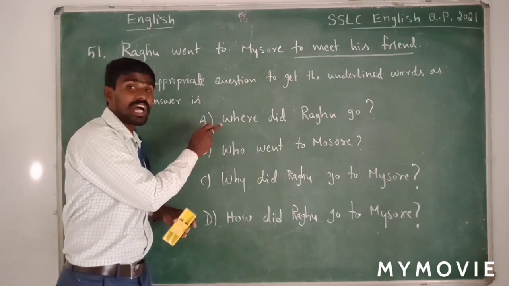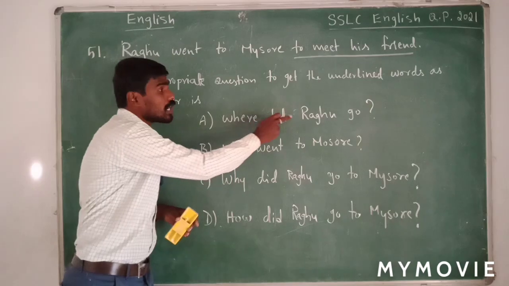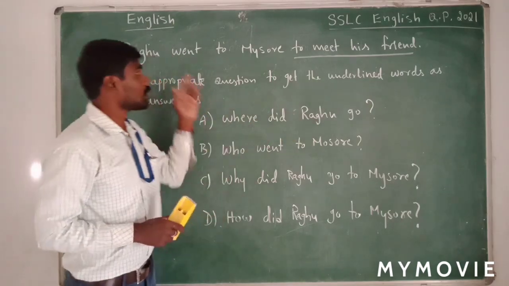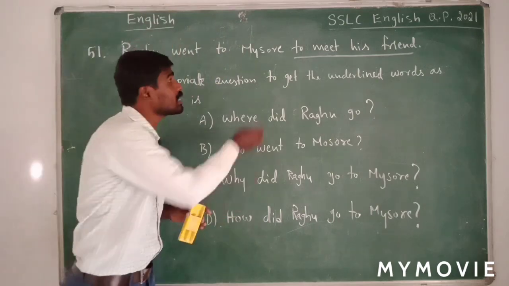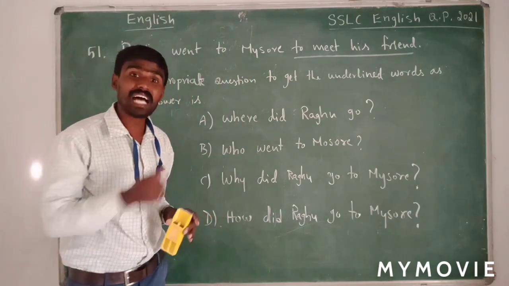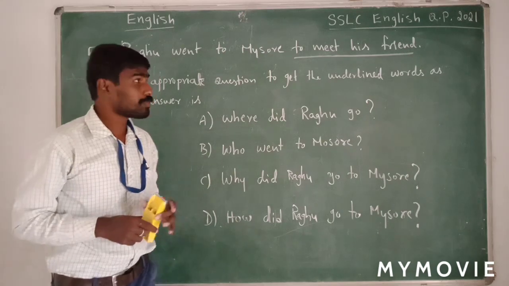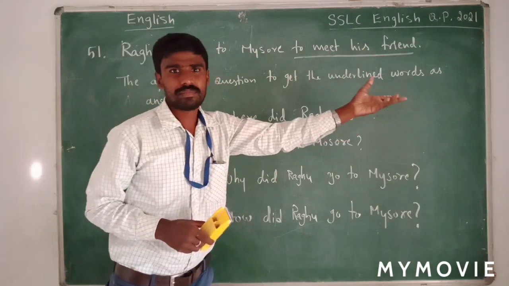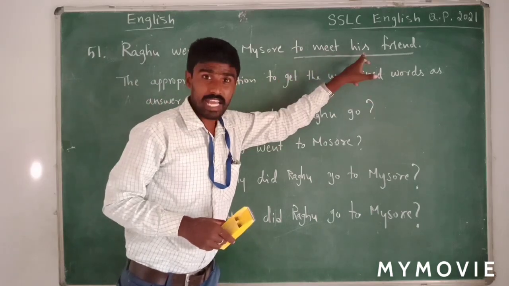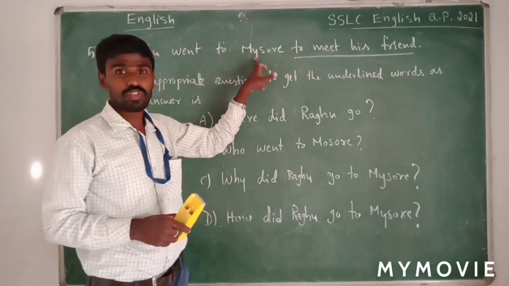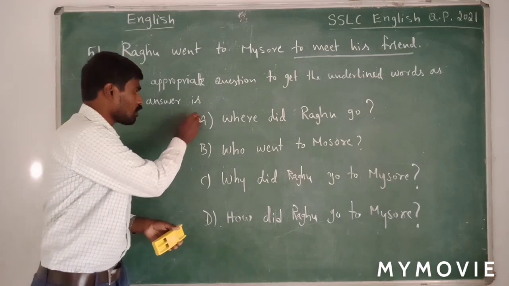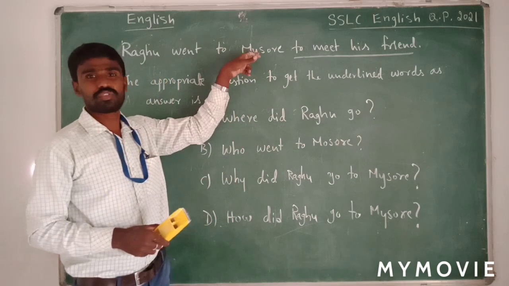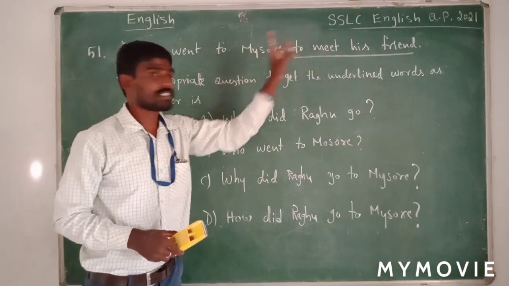Now let's try to ask this question. Where did Raghu go? Simple question. Where did Raghu go? Raghu went to Mysore. We are getting Mysore as answer. But we are supposed to get this, to meet his friend, as answer. This is what we require as answer. But we are getting Mysore. So this is not the correct option. But we should get this as answer.